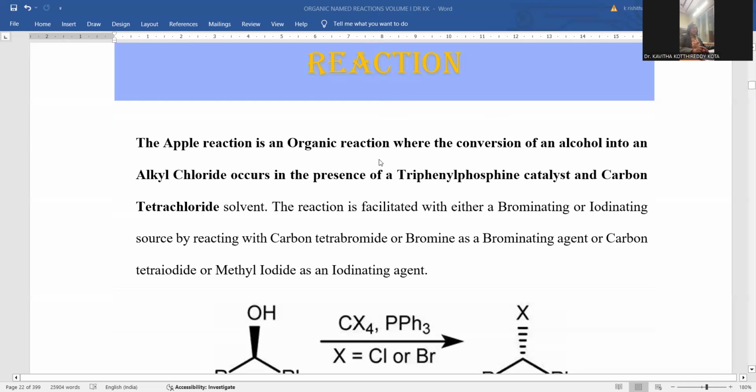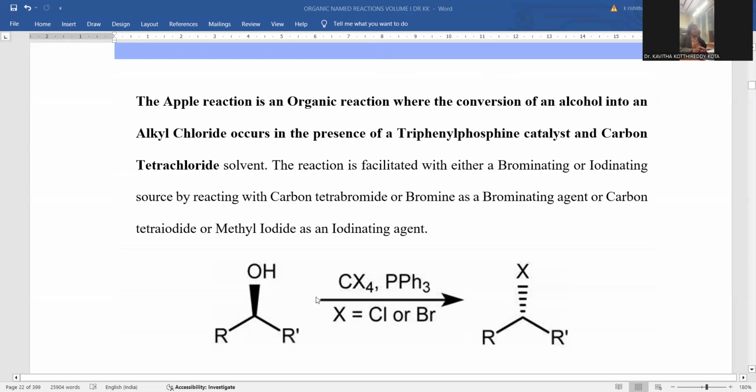Appel reaction is an organic reaction where conversion of alcohol into alkyl chloride occurs in the presence of triphenyl phosphine. Here, alcohol will be taken in the presence of triphenyl phosphine and transformed into a halogenated compound in the presence of halogenating agents. Carbon tetrachloride will be taken as a solvent medium and as the chlorinating agent as well. This is the way of the Appel reaction.